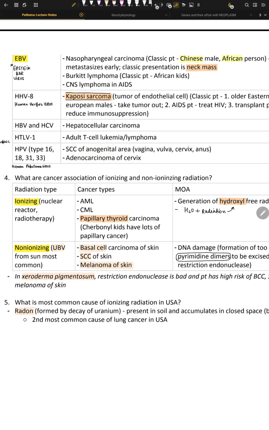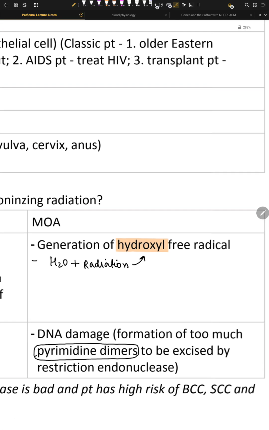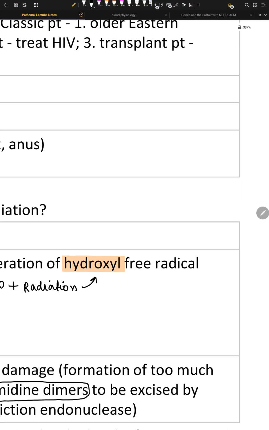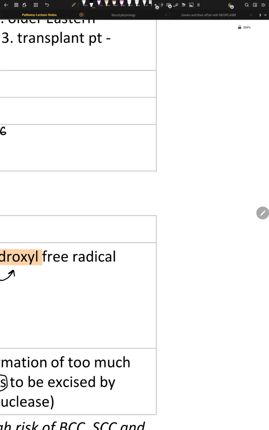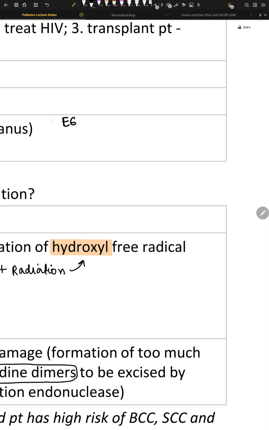Let's try to understand the mechanism, because it's very important; just knowing the names is not sufficient. So we have something called protein E6. This protein E6 goes and inhibits the P53 system. That's mechanism number one.